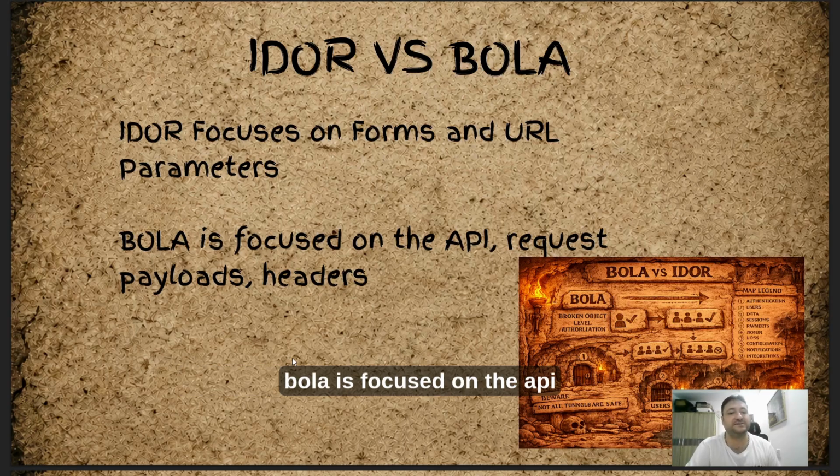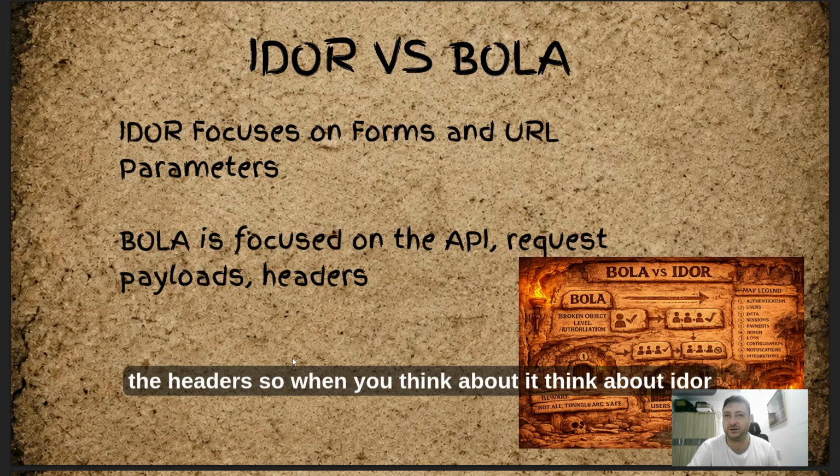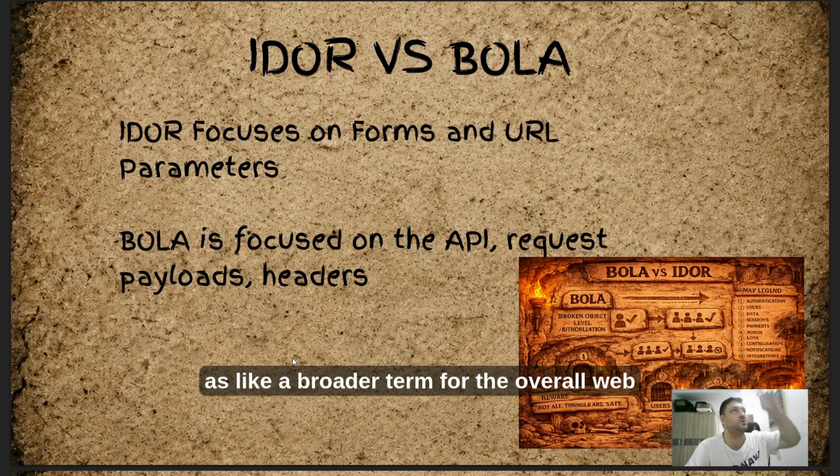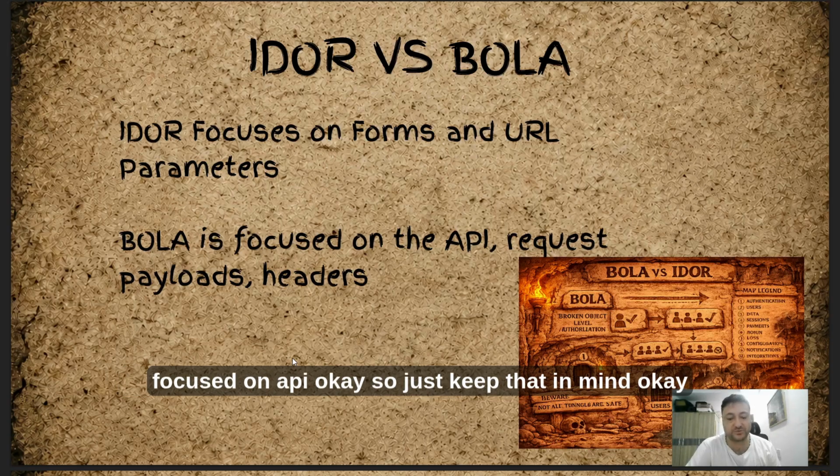But BOLA is focused on the API. So this is going to be directly through API testing, and they focus on the requests, the payloads, the headers. So when you think about it, think about IDOR as a broader term for the overall web application, what you can access, what you can't. BOLA is really focused on API. Okay, so just keep that in mind.